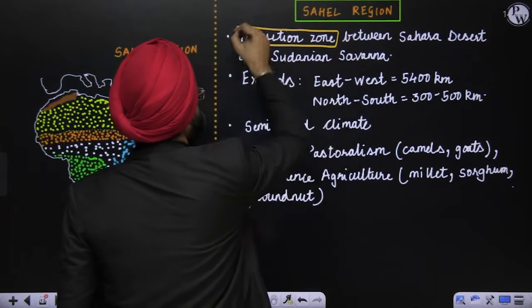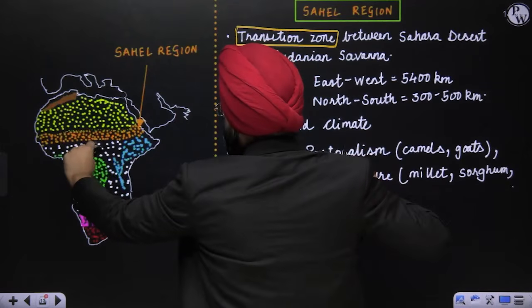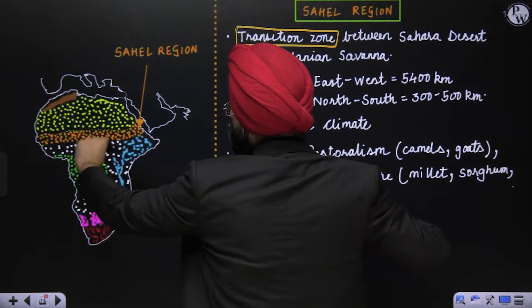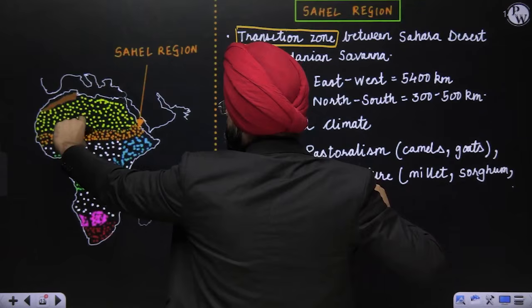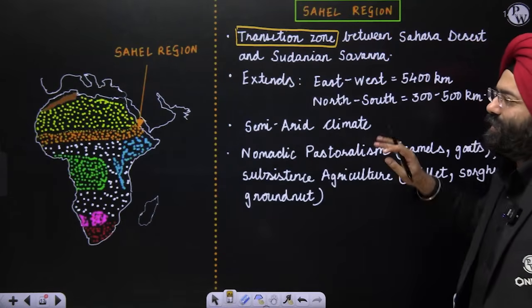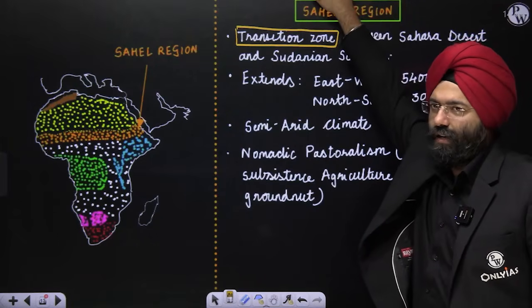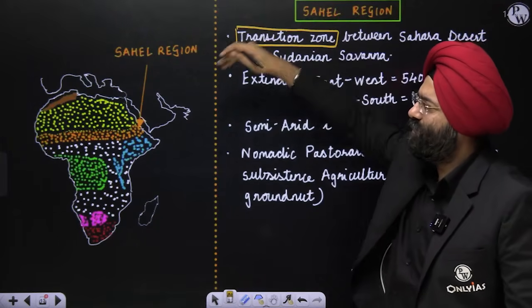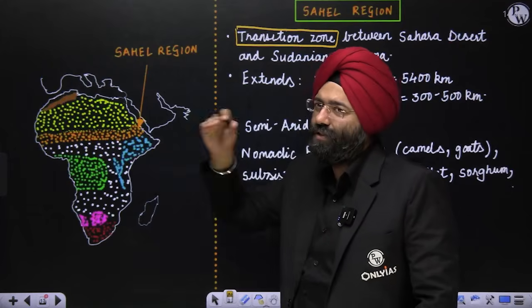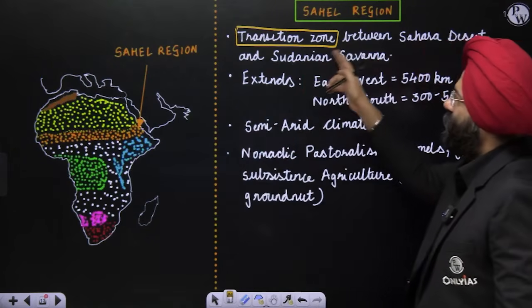This is a transition zone between the Sahara Desert and the Savanna, which we will be studying. Between them is a transition zone, which is the Sahel region. It is neither completely arid like the Sahara, nor fully like the Savanna; it has characteristics somewhat similar to both desert and Savanna. That is why it is like a transition zone between both of them, and that is why we have put it in a transition zone.